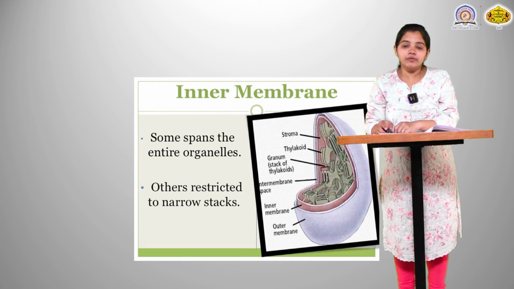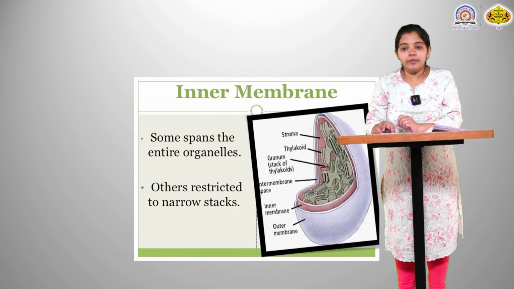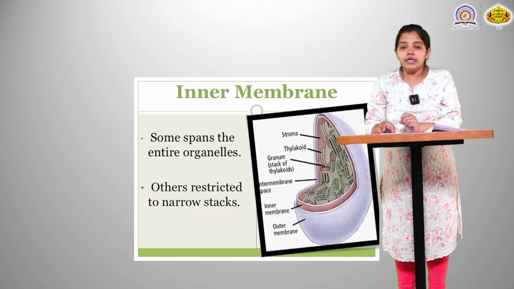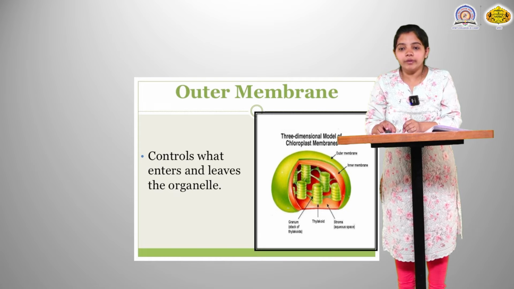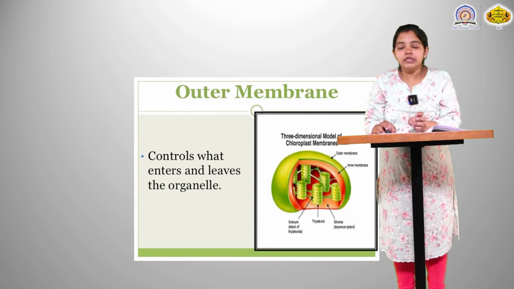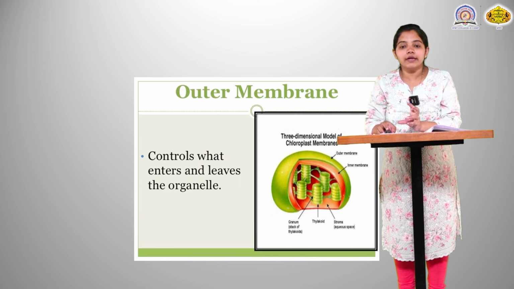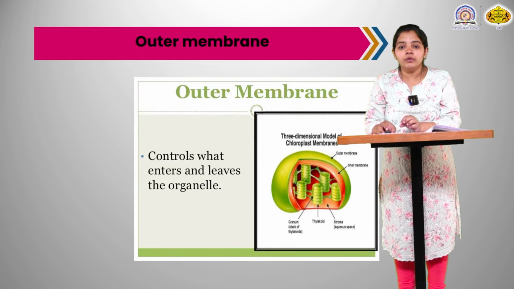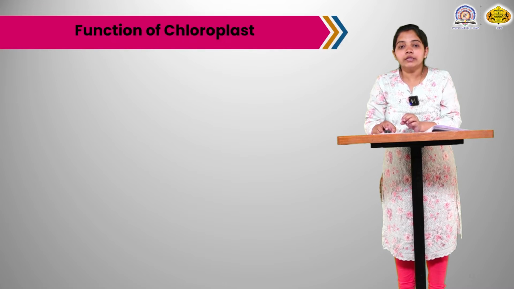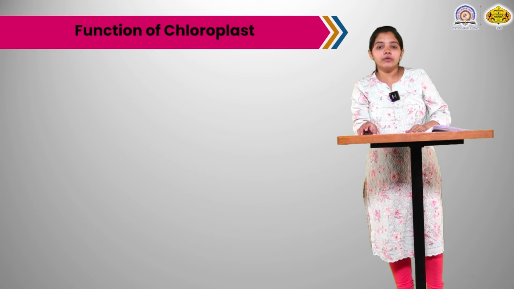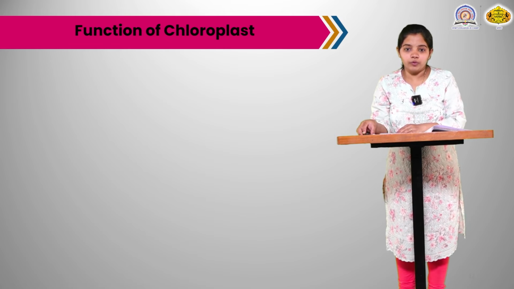The next part of the chloroplast is the inner membrane. This inner membrane spans the entire organelle. Next is the outer membrane. What is the outer membrane's function? It controls what exactly enters and leaves the organelle. Whether other substances come in or not is decided by the outer membrane of the chloroplast. That is all about the structure of chloroplast.